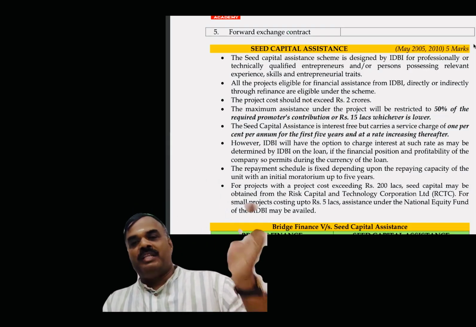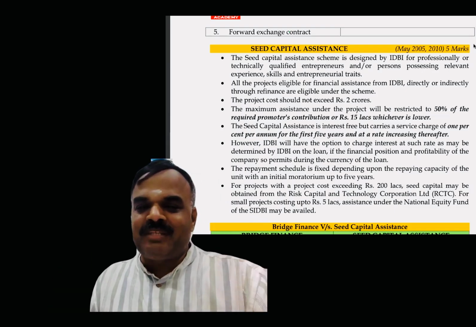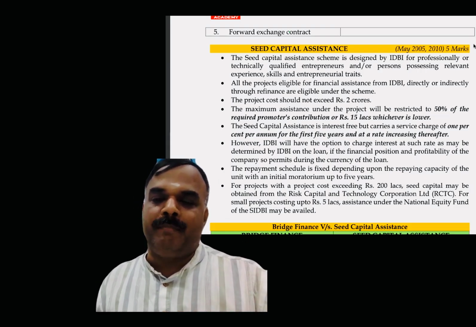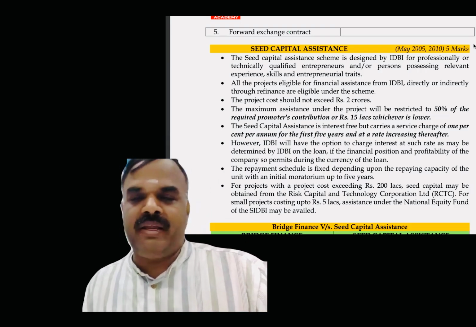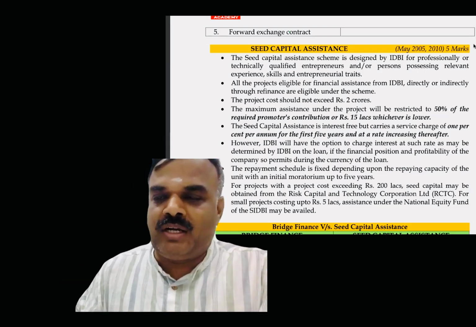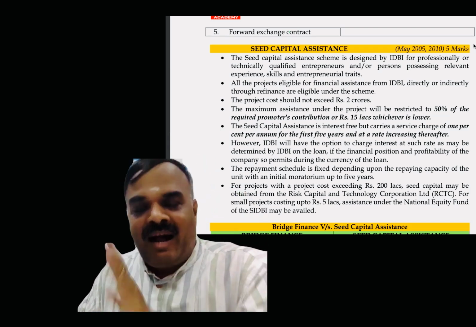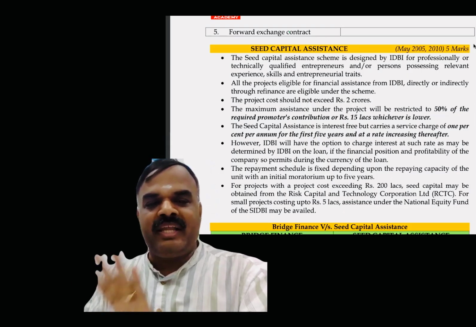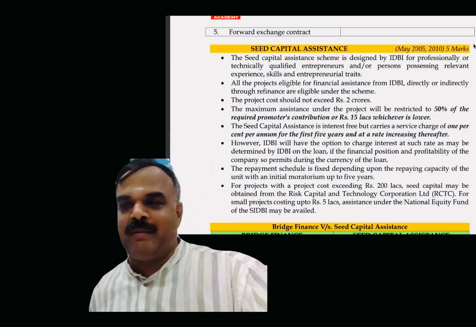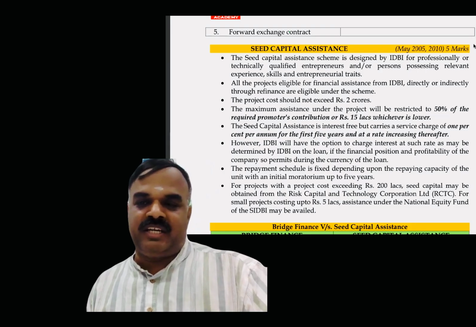Therefore, they will work hard. They will start and establish. Then they need some sufficient time to give back the money. Therefore, that period is called the moratorium period, the cooling period. In that period, you need not give back any repayment of the loan. You need not pay interest also. That's the logic. After the moratorium period is over, you have to pay along with interest, at the normal rate, and settle the loan. So somebody is helping, like an SSI loan. That's why it's called seed capital assistance. Such an interesting question.